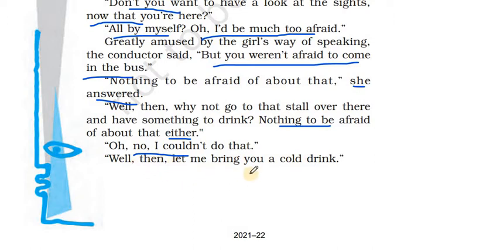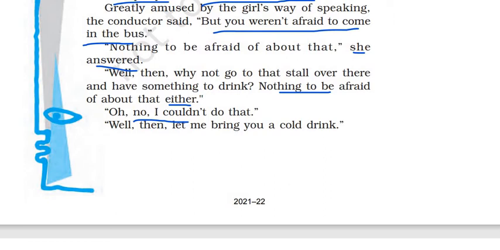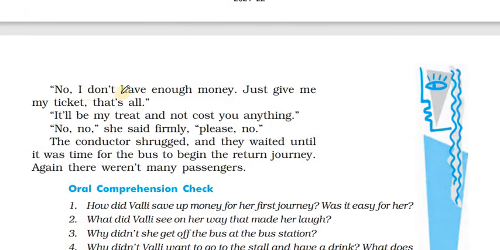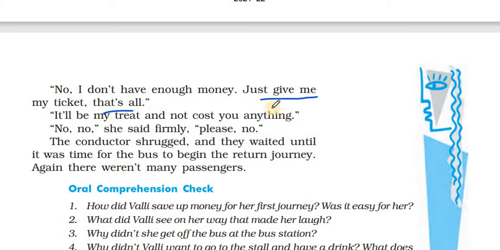Well then, let me bring you a cold drink. Now the conductor says, I'll offer you a drink. I'll get you a cold drink. No, I don't have enough money. Just give me my ticket. That's all. Since she has saved 60 paise only, she has enough money to go back and come back, and that's it. She doesn't have money to buy a drink also.